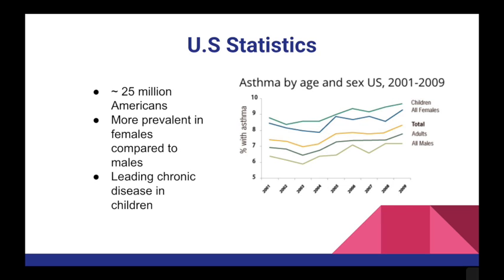In the US, around 25 million individuals suffer from asthma. Generally, asthma tends to be more prevalent in females than males. However, the reason this trend is observed is unknown. Asthma is also more common among children than adults. It is actually the leading chronic disease in children within the United States. The picture on the right demonstrates these U.S. trends throughout the years 2001 to 2009.